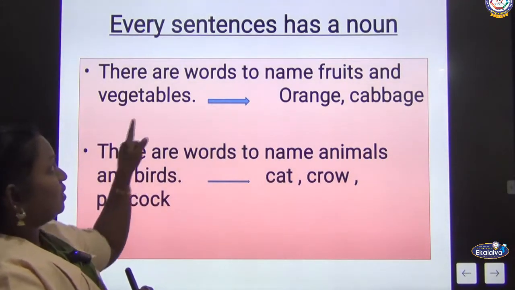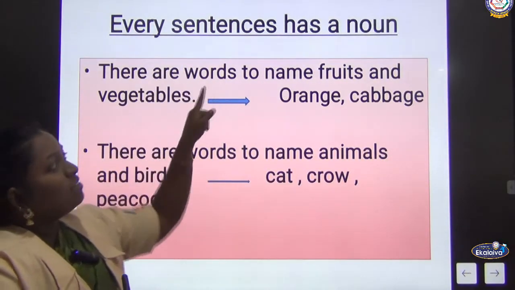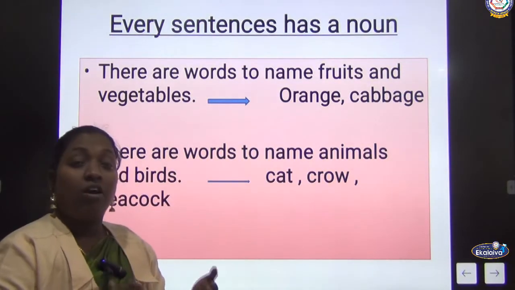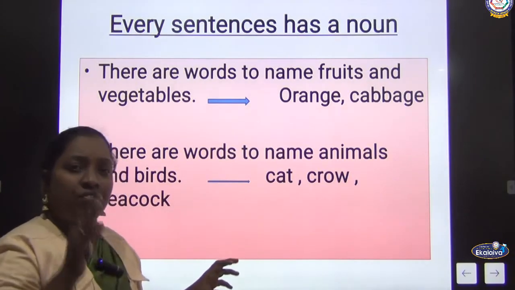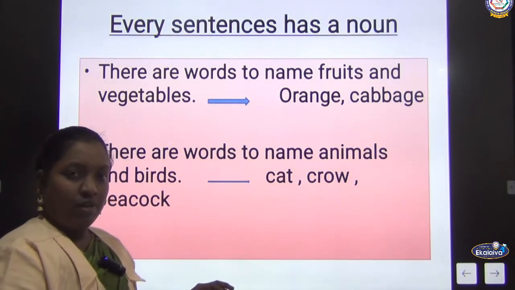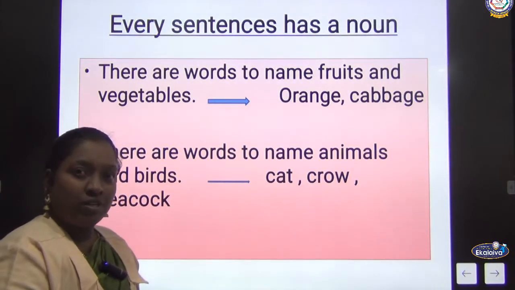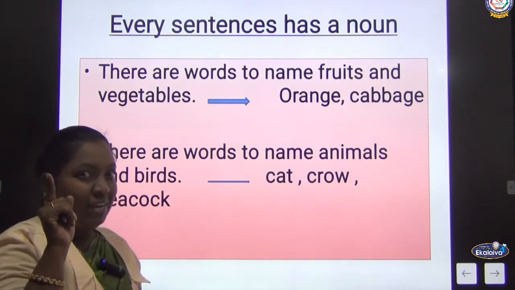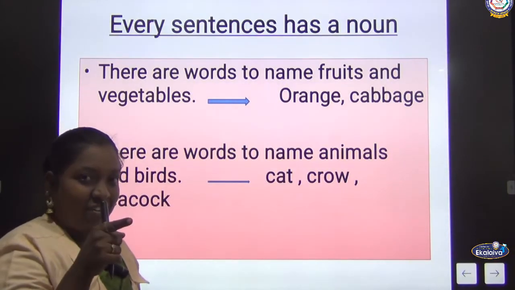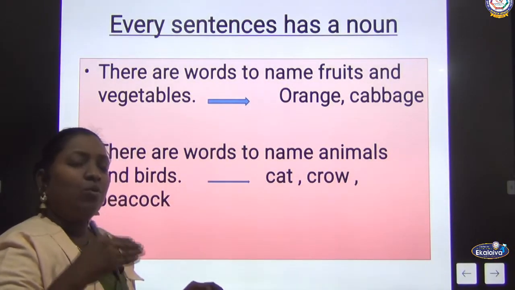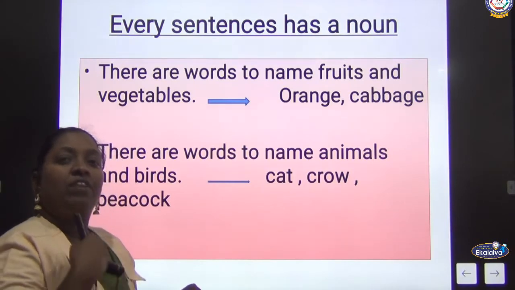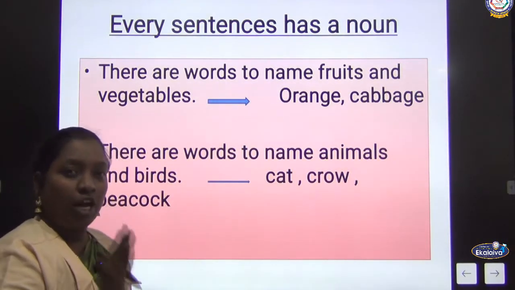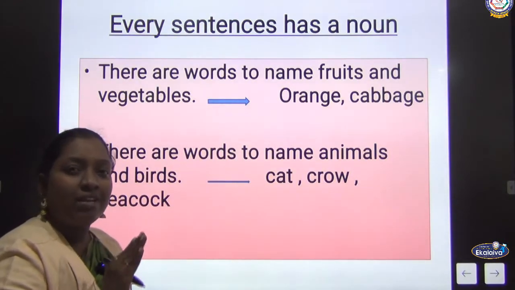Every sentence has a noun. When we are speaking, reading or learning, all these sentences will definitely have a noun. Even when I ask where you are going, you will say I am going to my home. So home is what? It is a place, no. Whenever we are talking or reading, all sentences definitely contain a noun. Without a noun, there will not be any sentences.